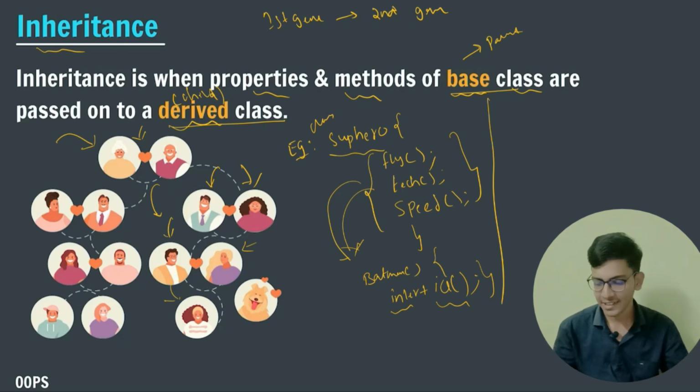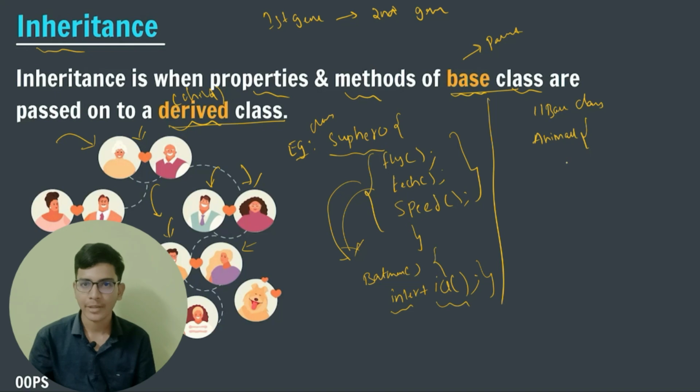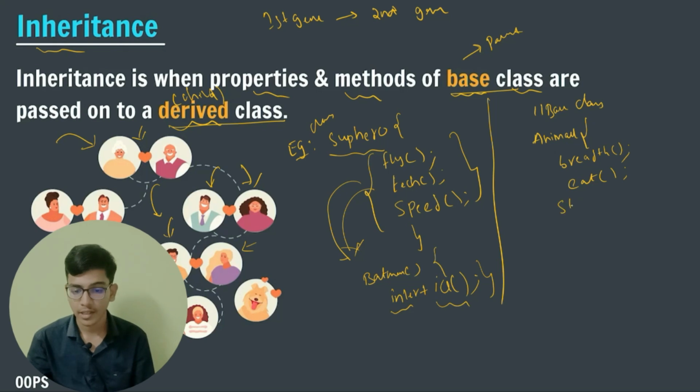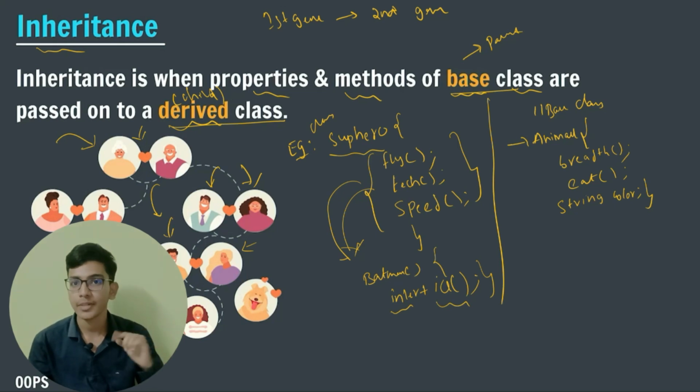So let us take a general example. Let us take the base class as animal. In the animal class, animals can breathe. Animals can eat. After it, they have some color, a string color. So these are the functions, and this is its attribute. So the base class, our parent class, is animal. From animal class, can we write that fish is my derived class? From animal class, a fish has come, right?